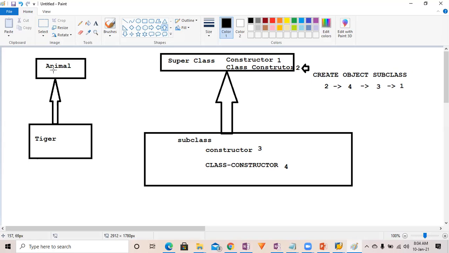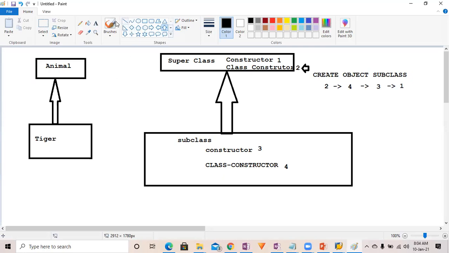Now my question is, suppose this animal has a constructor and a class constructor, and this tiger also has a constructor and a class constructor. If we create the object of tiger, then in what sequence are your constructors going to be called?